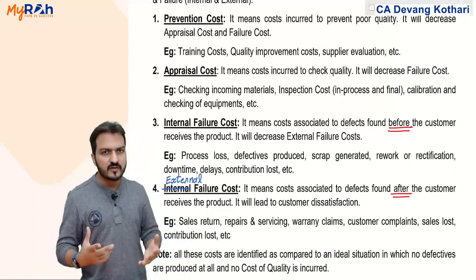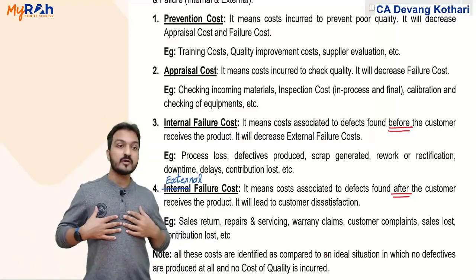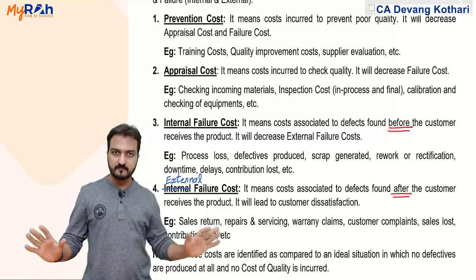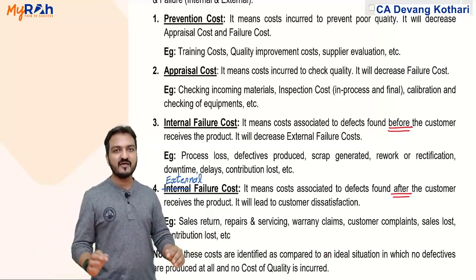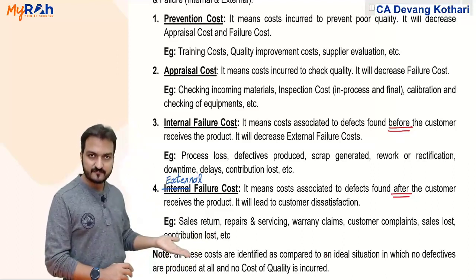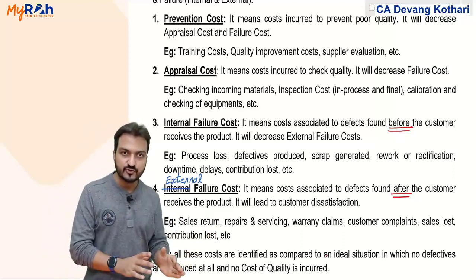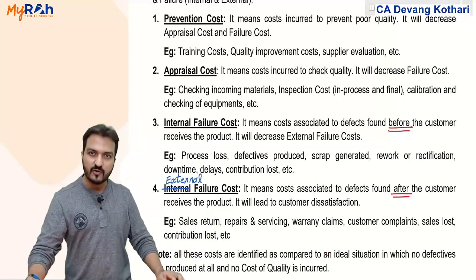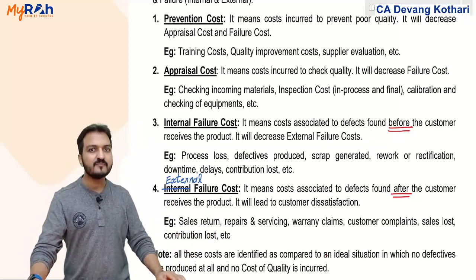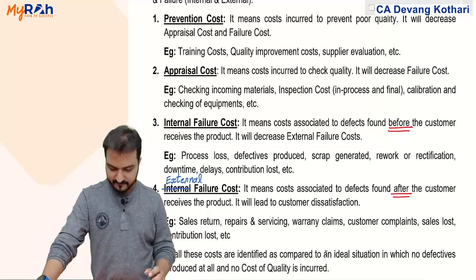Imagine a hypothetical situation where my production process is so perfect that I incur none of these four costs. As compared to such situation, you calculate the cost of quality. Done? Yes. Okay.